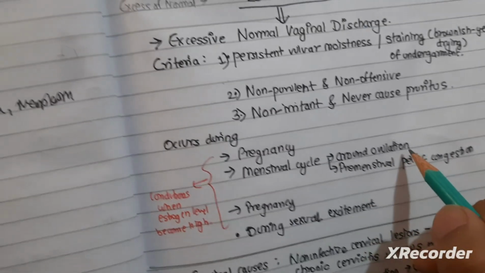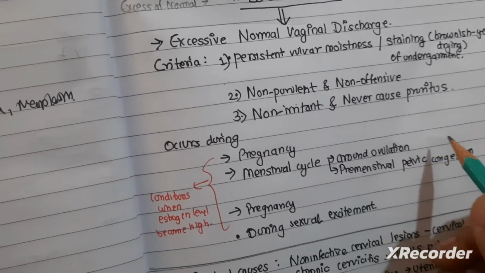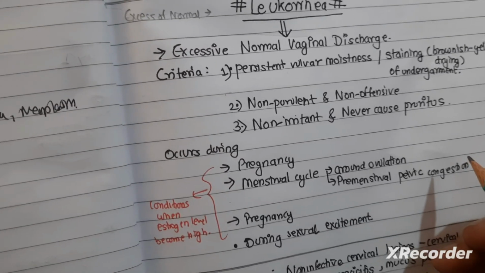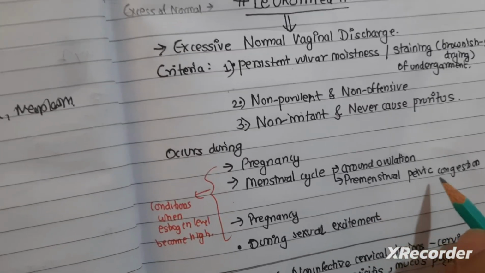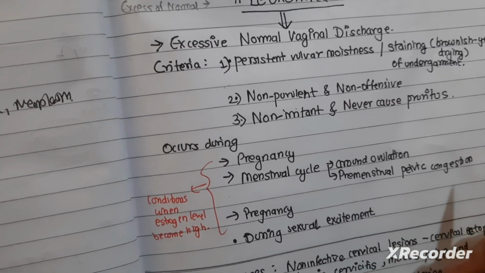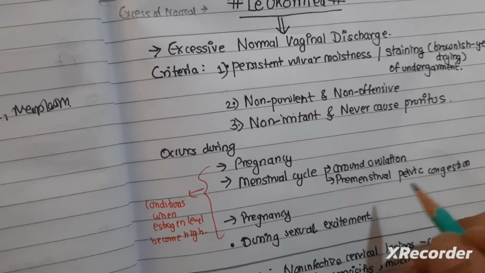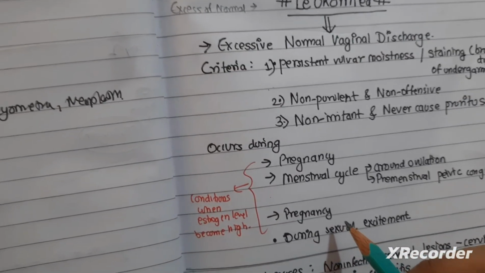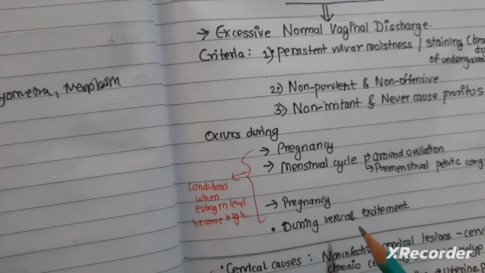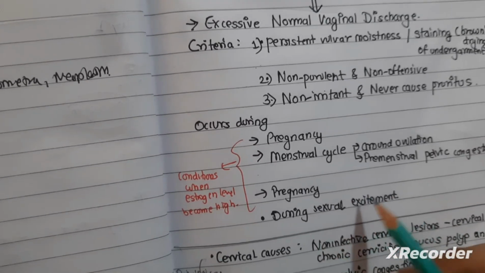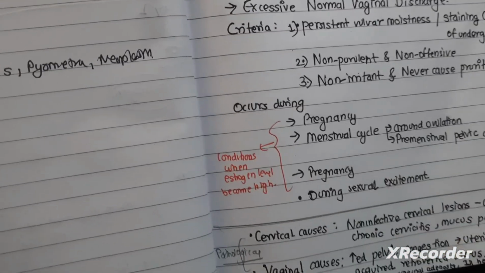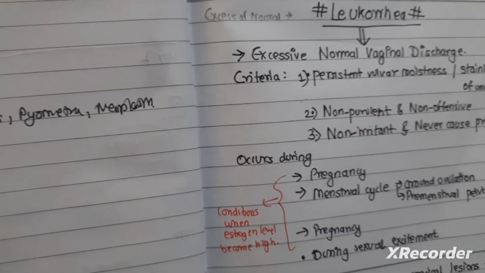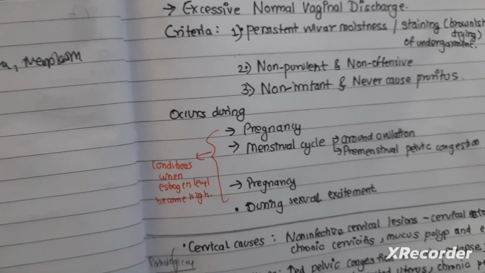Around the ovulation, there is peak rise in estrogen, and that leads to increase in secretory activity of cervical gland, which causes vaginal discharge. In premenstrual pelvic congestion, there is increased mucus secretion from the hypertrophied endometrial gland. During pregnancy, there is hyperestrogenism with increased vascularity. This leads to increased vaginal transudates and cervical gland secretion. Also, during the sexual excitement, there can be vaginal discharge due to abundant secretion from Bartholin's gland.